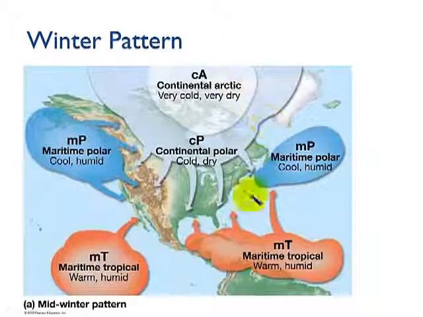So if we look at the North American continent and the air masses that affect it during the winter, we can see that the western part of the state of Colorado, which is about here on the continent, straddling the Rocky Mountains, is going to be affected by air masses moving in off of the Pacific. The problem is that the moisture gets dropped in the mountain ranges along the coast. And so by the time that air makes it to us in western Colorado, it's pretty dry. It does still have some moisture left in it, which then will precipitate as those air masses get pushed up again by the Rocky Mountains, and that's why we see increased precipitation in the higher elevations.